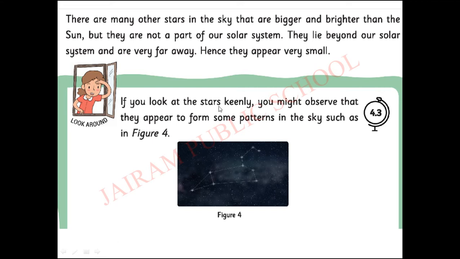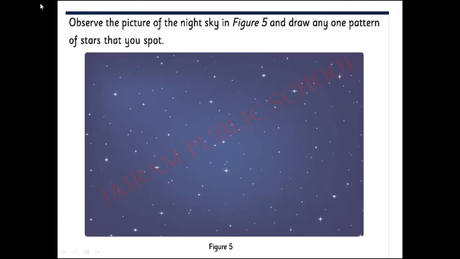If you look at the stars keenly, you might observe that they appear to form some patterns in the sky, such as in figure 4. Yes, see figure 4. So while you are observing the stars, we can see some patterns in the sky. So like that, you have to draw any one pattern here. In this space, observe the stars. What pattern could you see in the sky? You have to draw any one pattern here. I hope you children, everyone understood. We will move to the next one.